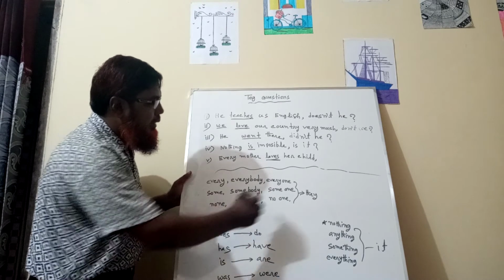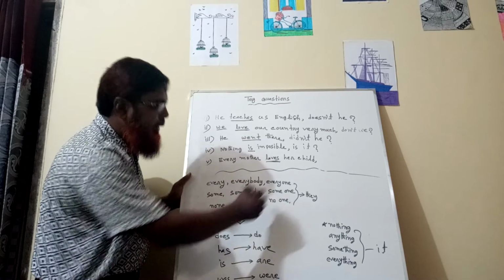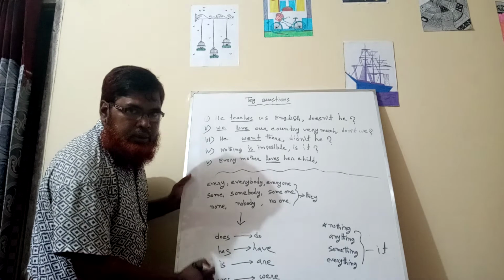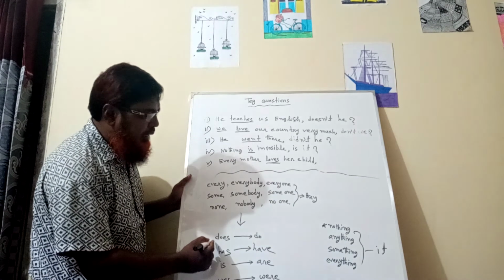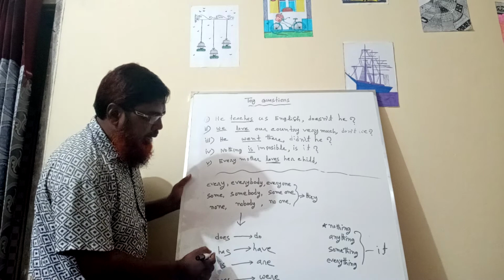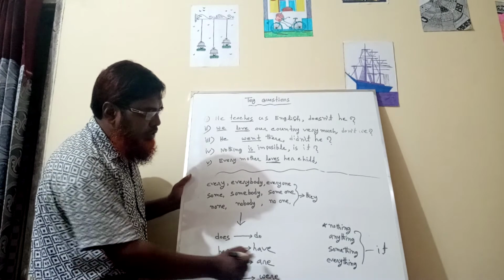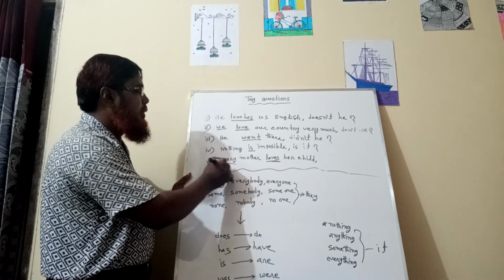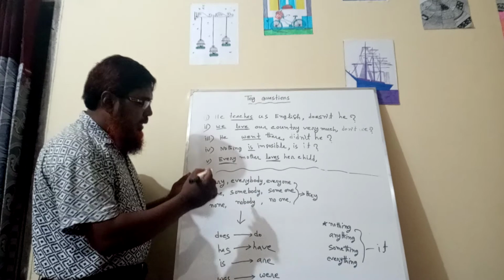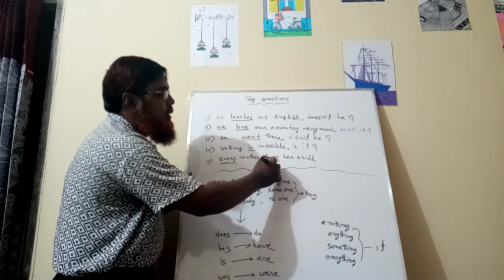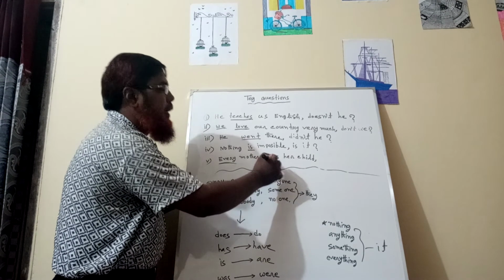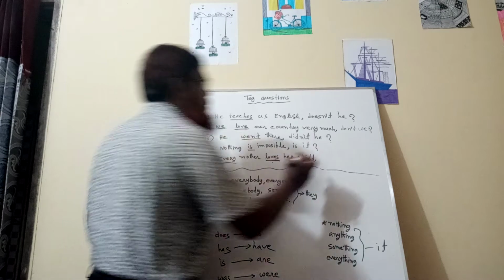when the subject is from these 10 words, this word will be changed. Does will be do, has will be have, is will be are, was will be were. As there is every as a subject, it would be does, but it will be do.